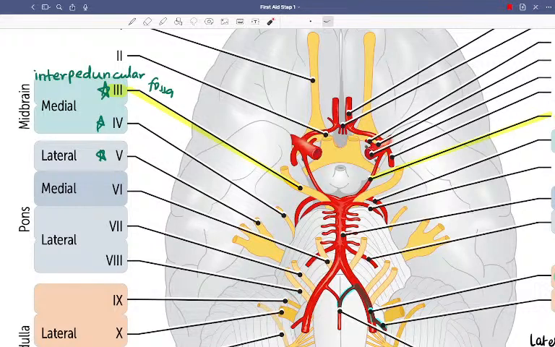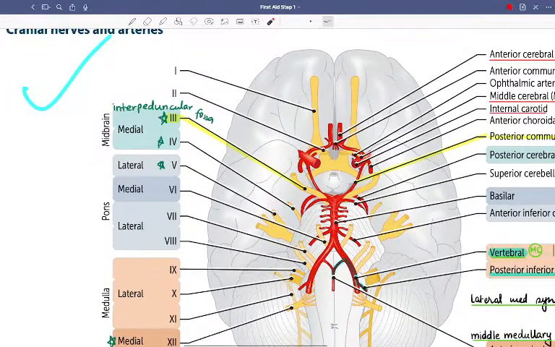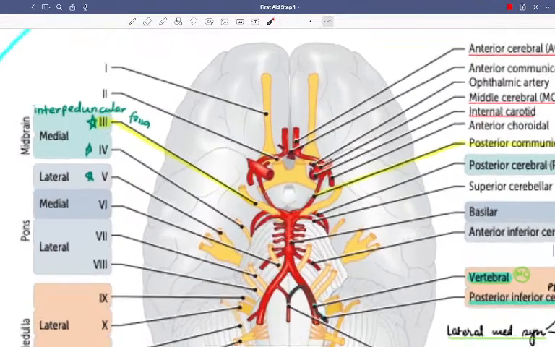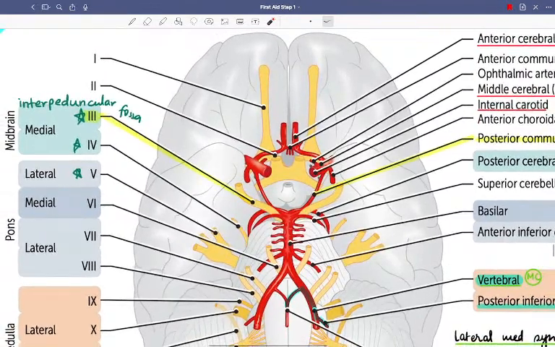So what happens in the interpeduncular fossa? The basilar artery divides into the posterior cerebral arteries, forming the circle of Willis.